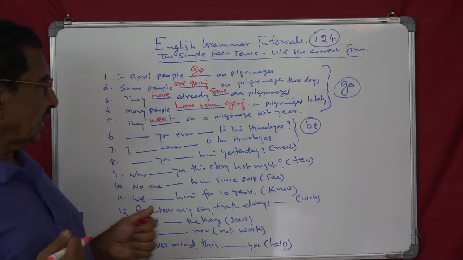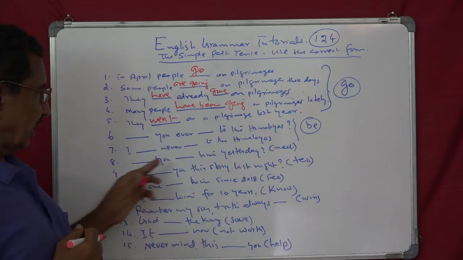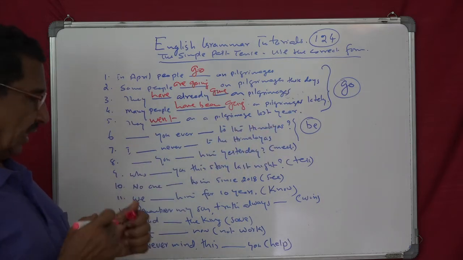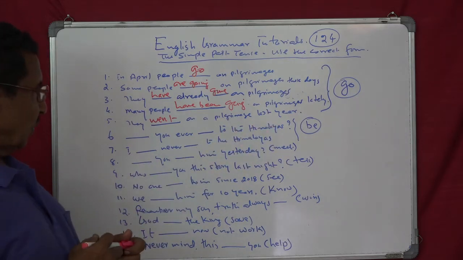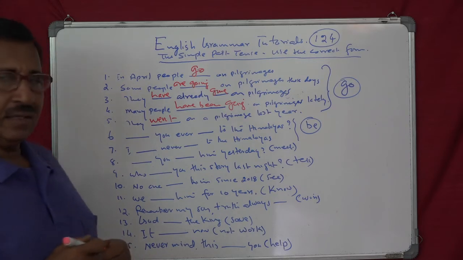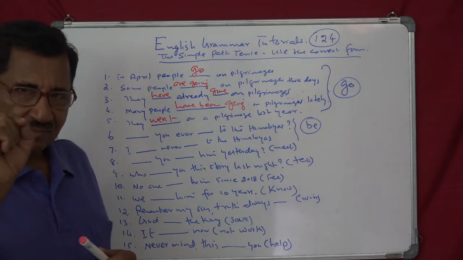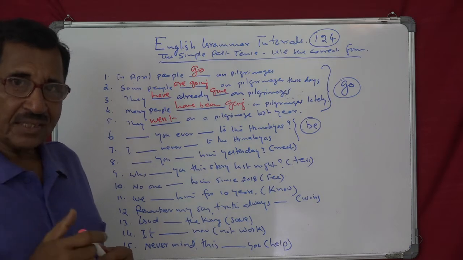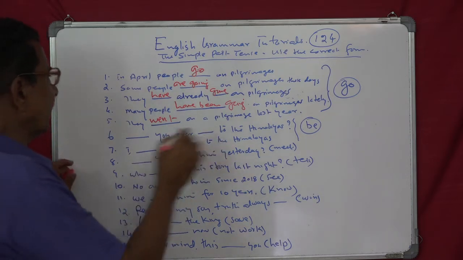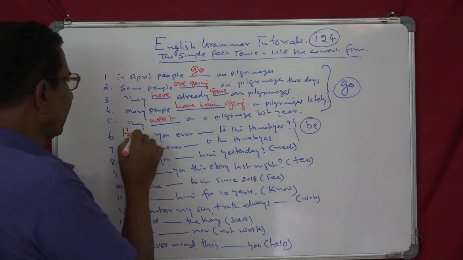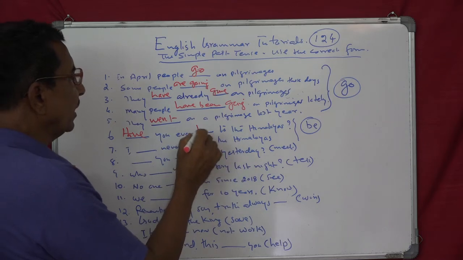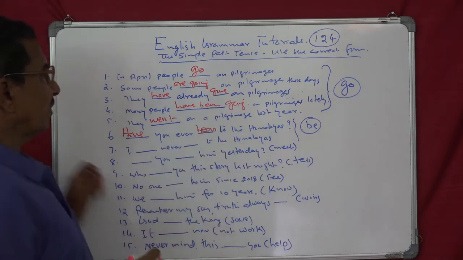You have got 2 sentences with be, and one is a question and the other is a statement. Have you ever been to the Himalayas? Ever, never, clue. What is that? That is present perfect. So question, and therefore, have you ever been?